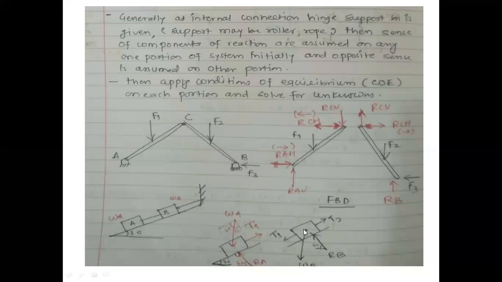We'll consider block B. One string is going in this direction, another string is going in that direction. Whenever tension is there, we are supposed to mark it like this, meaning tension is away from your boxes. Weight will act downward. RB will be perpendicular to your plane, that is inclined by 60 degree with horizontal. Why? Because your surface is inclined by 30 degree with horizontal.